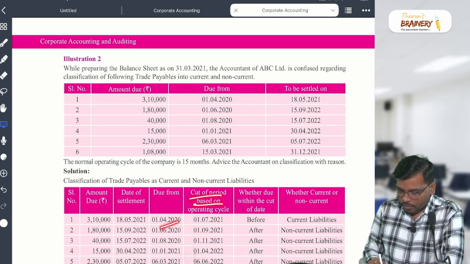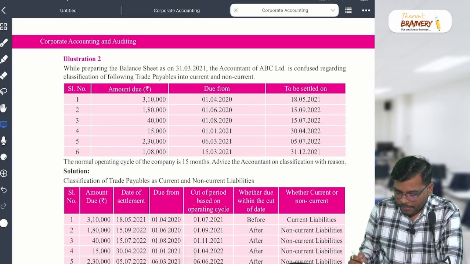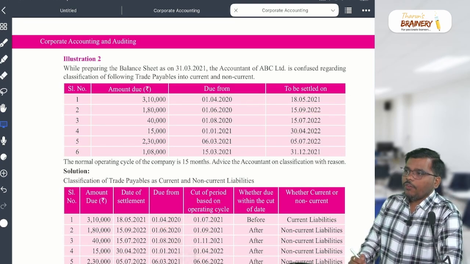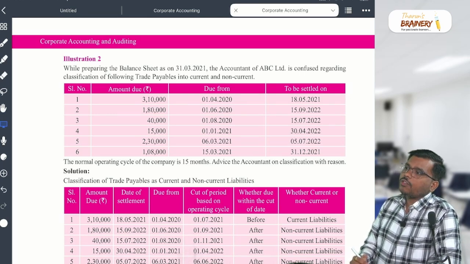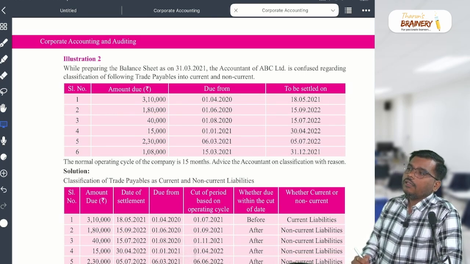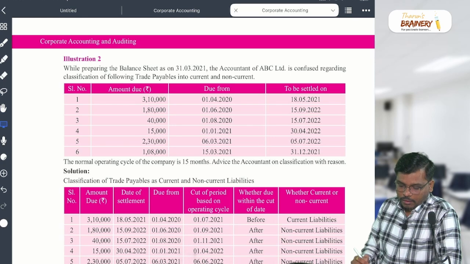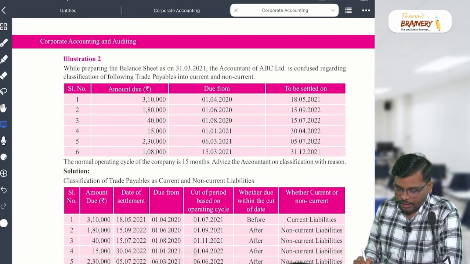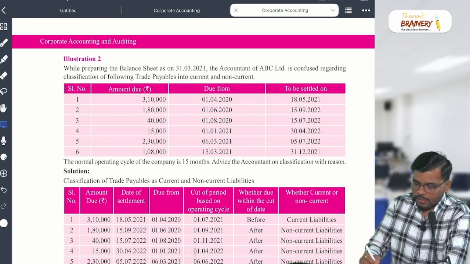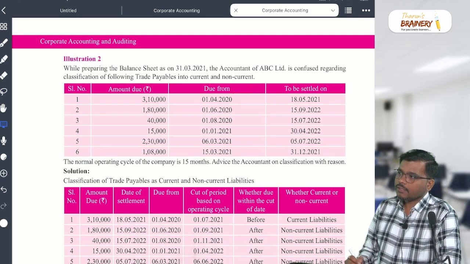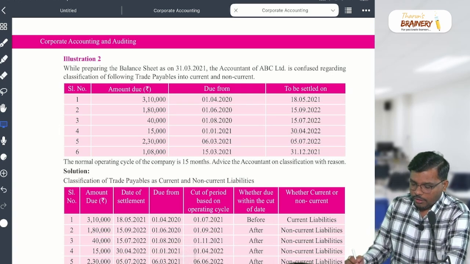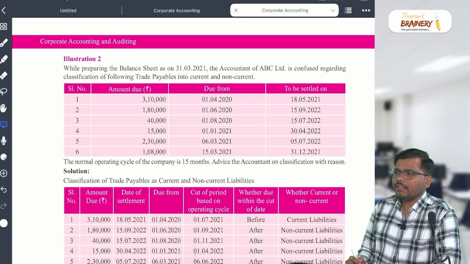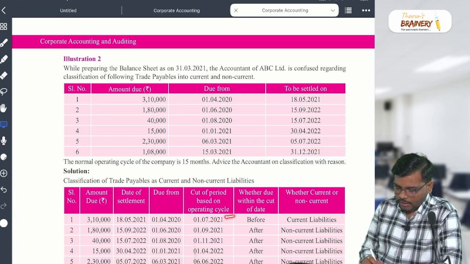The cut-off is based on the operating cycle. 15 months, from which date to which date? Due from which date to which date? In that, how many months? 15 months. At the 15th month you will get this date.